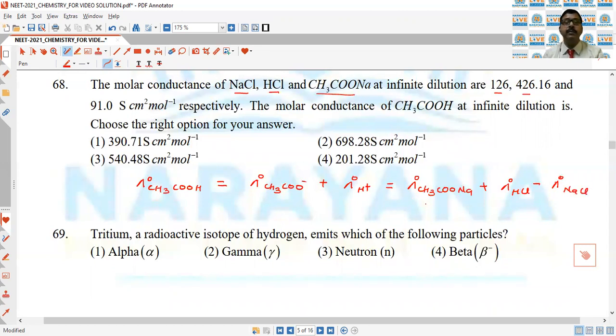So if you add molar conductance of HCl and sodium acetate, so HCl it is 426.16. This is 91 minus 126. Then you'll get 391.71 around. So first is correct answer of the question.